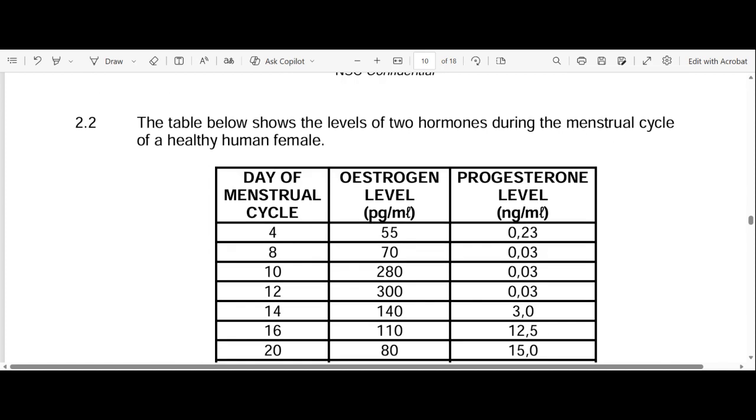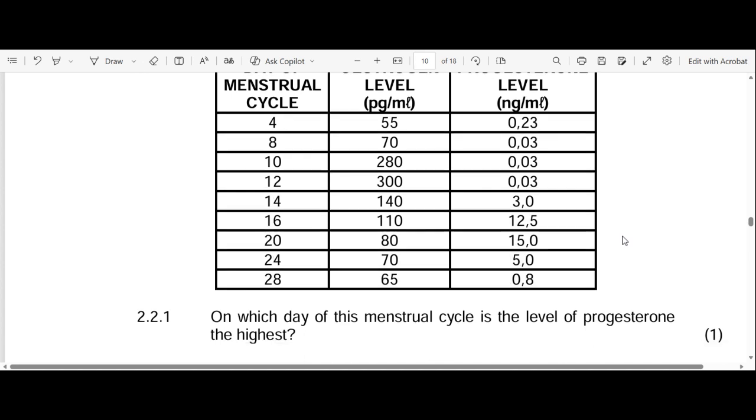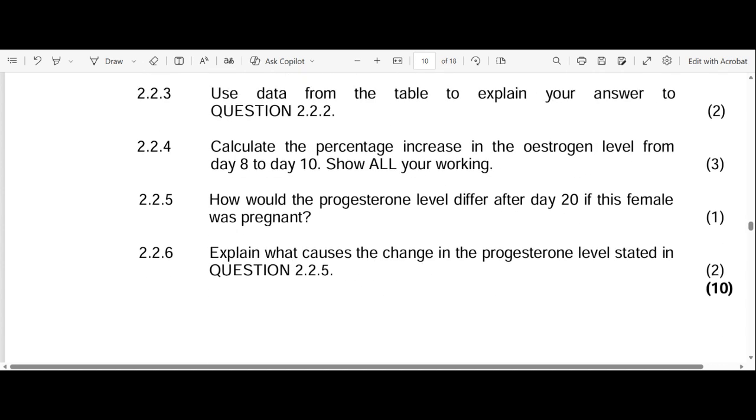So this is the formula that you're going to use for a percentage increase: the new value minus the old value, divided by the old value, then multiplied by 100. Let me just write it down. I wish I could write it here. So what's our new value? Let's confirm the days first, so from day 8 to day 10.